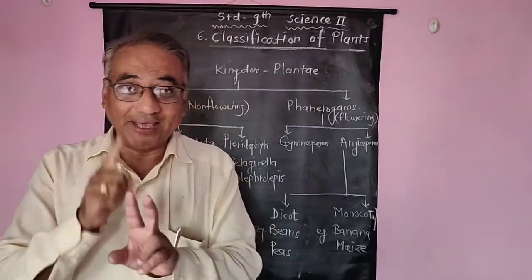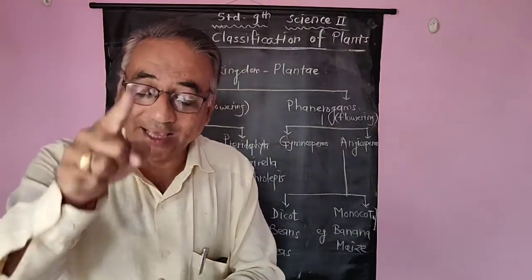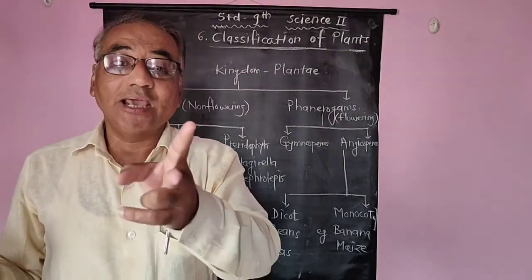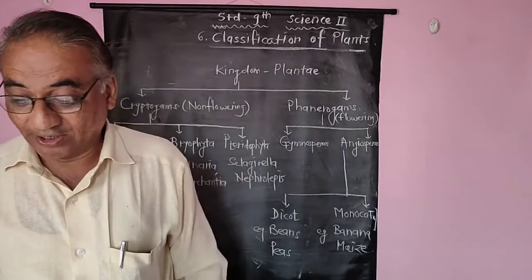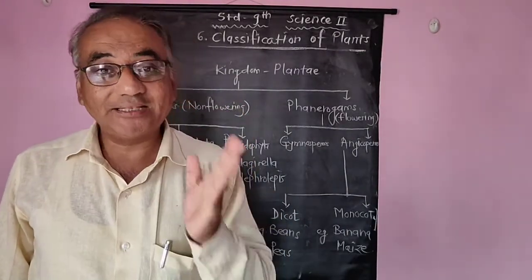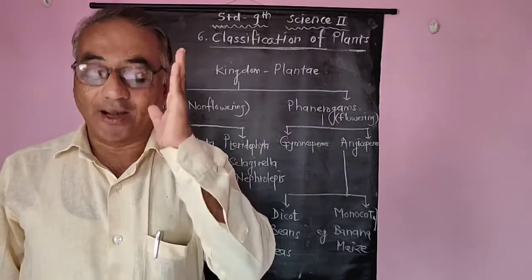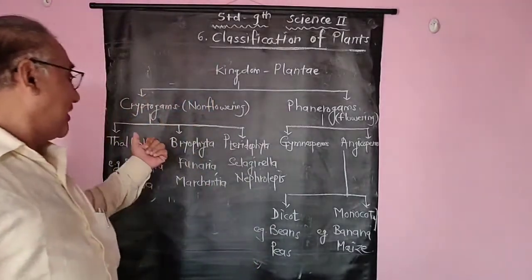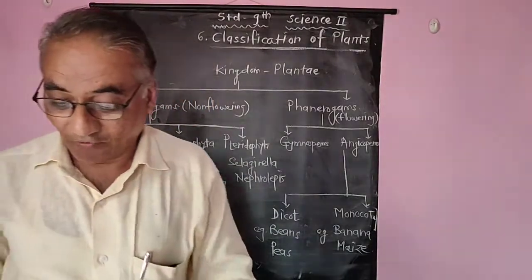It means that they develop in soil and also in water, so their nature is amphibious. Third, their body is thalloid, that is thallus in nature. They are multicellular and autotrophic like the first division, thallophyta.